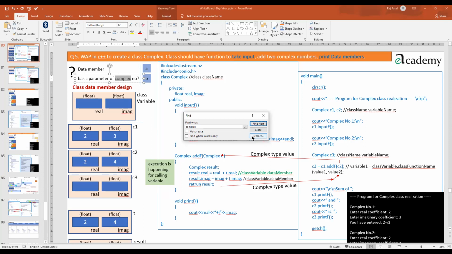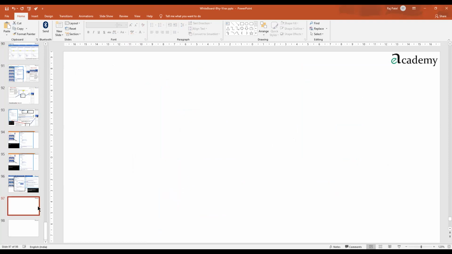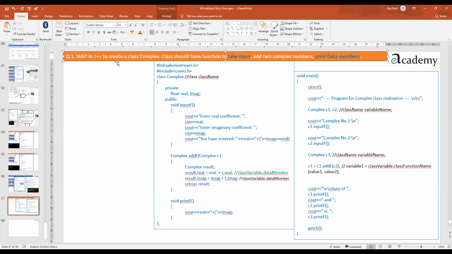Okay. Fair enough. So I'll take you through this question of complex number, which we have done earlier. It will be very easy. Yeah, so this is the program. Write a program in C++ to create a class complex. It should have facility to take input, add two complex numbers, and print data members.